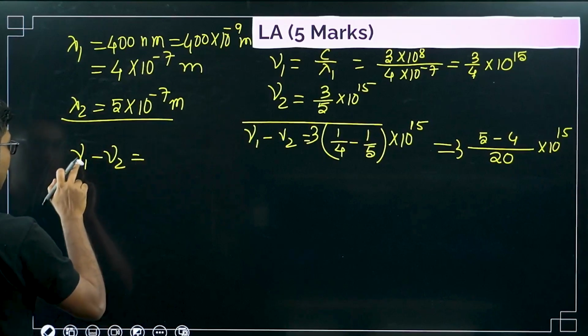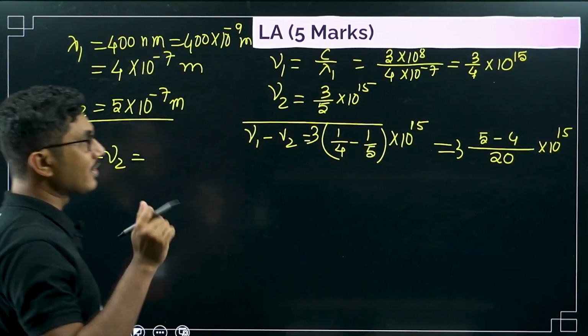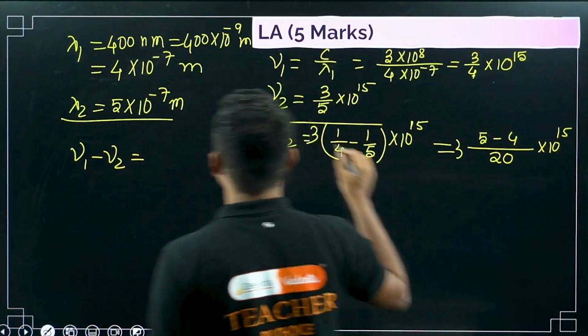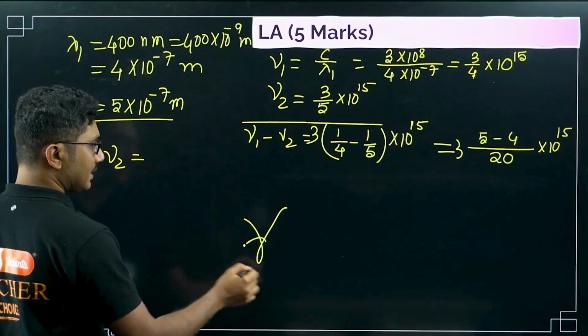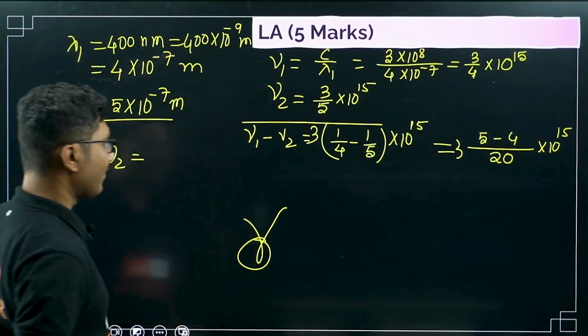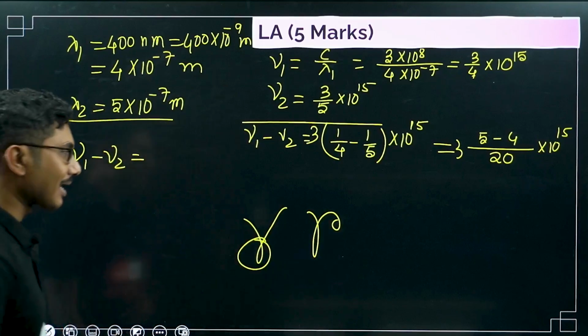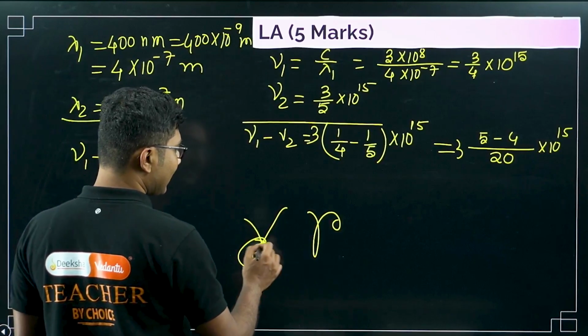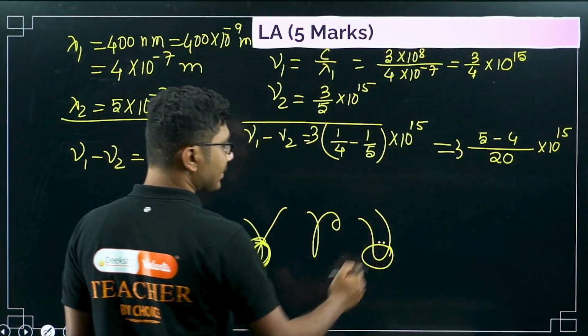This is not gamma, this is nu. There is a difference between gamma and nu. Gamma has a curve and a tail, like how I write R, but nu does not have this tail.